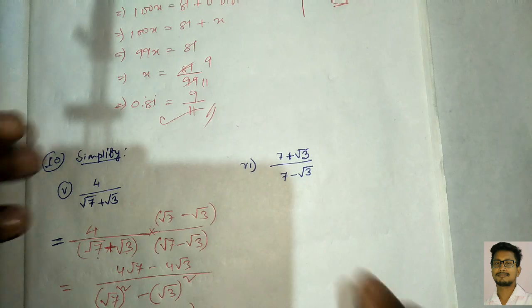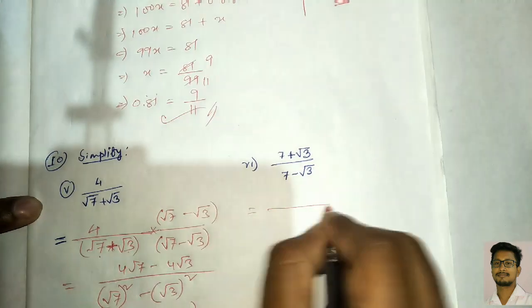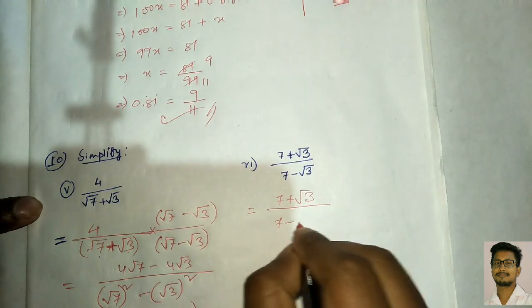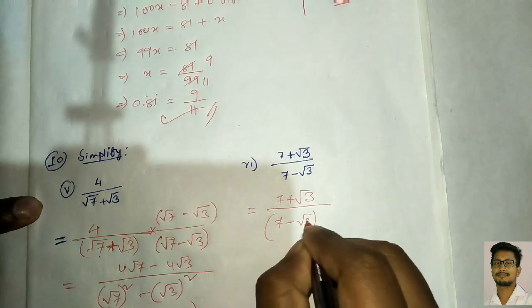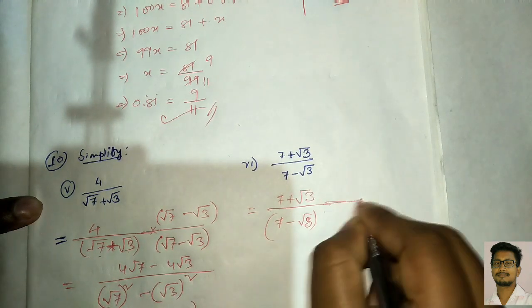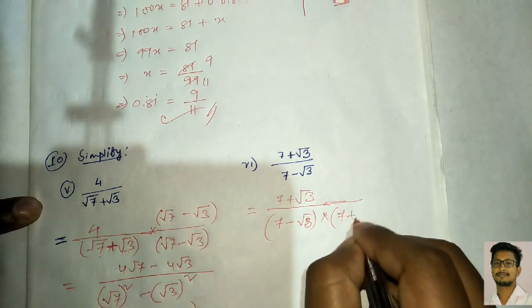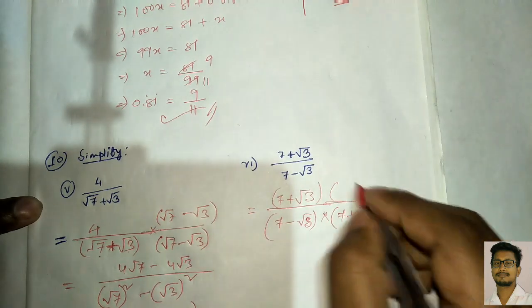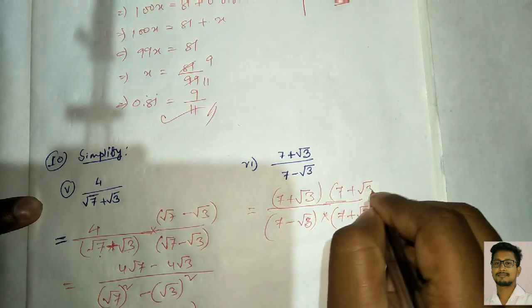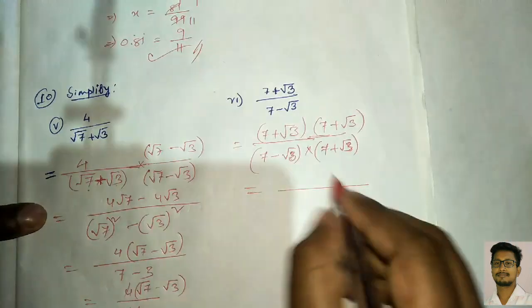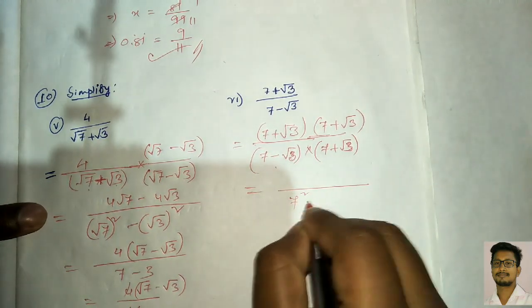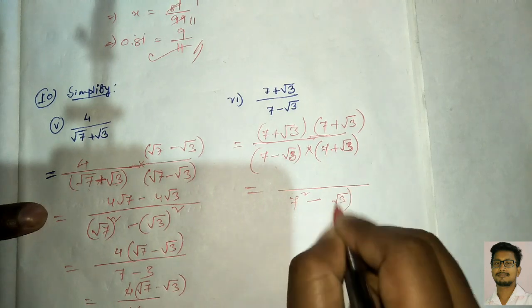Now we'll continue with Roman 6. So here the same conditions come, you can follow the same process. 7 minus root 3, and this is an irrational number, we have to multiply by the opposite of that, 7 plus root 3. By the same number you have to multiply up also, 7 plus root 3. So what comes here, this is a minus b whole into a plus b, same a square minus b square, that means 7 square minus root 3 square.